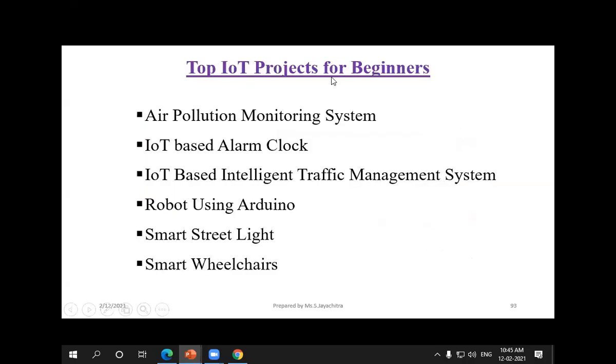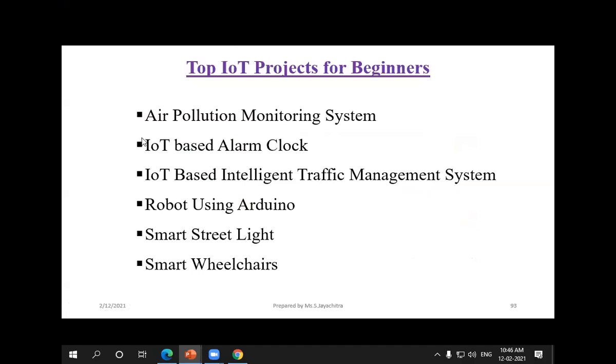And mainly for IoT projects for beginners, they can go for air pollution monitoring, an IoT based alarm clock, traffic management systems, a robot using Arduino, smart street lights, and smart wheelchairs. These projects are basic for beginners.